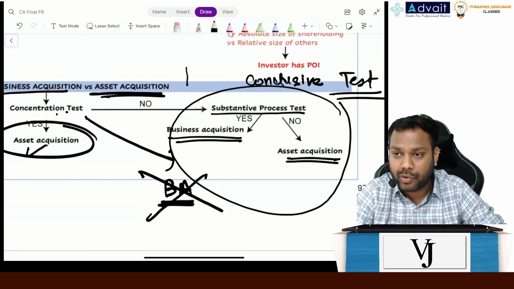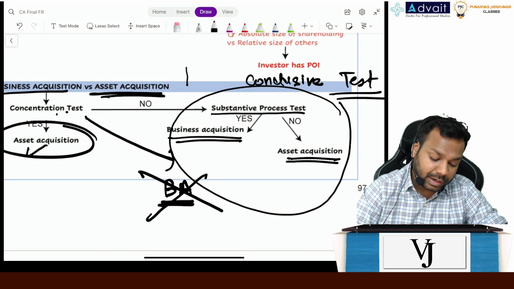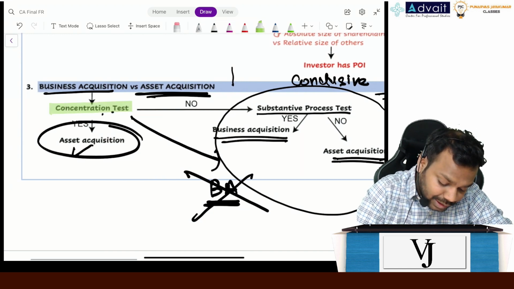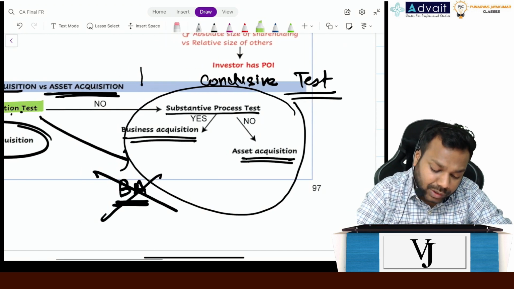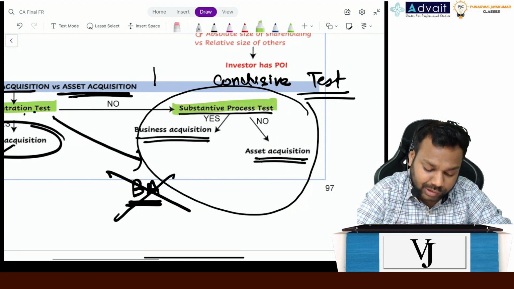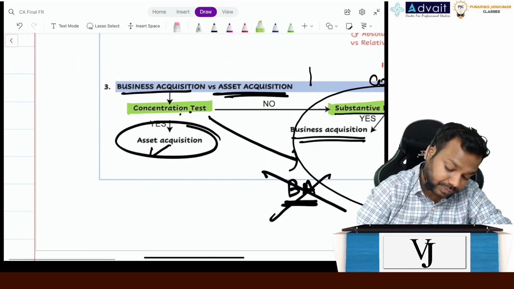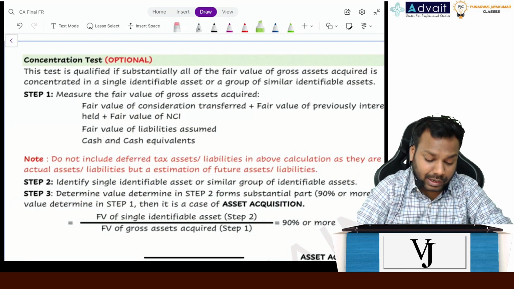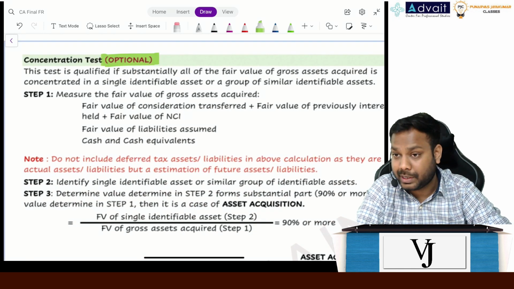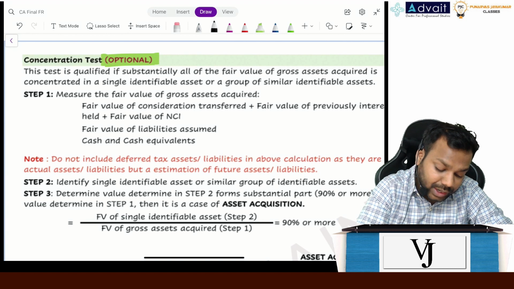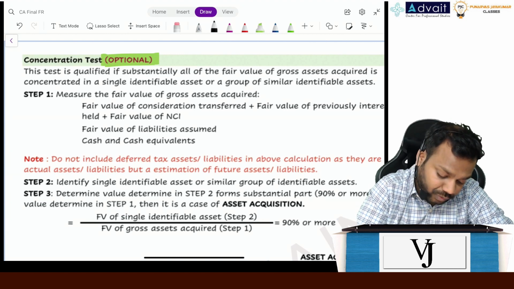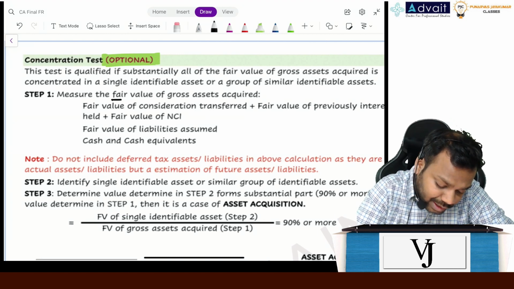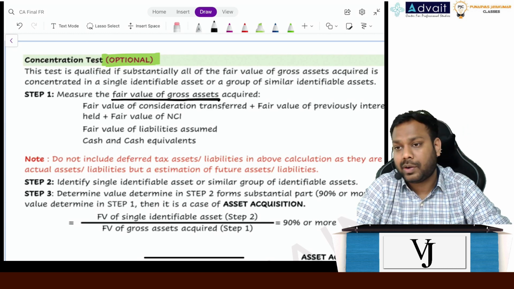Now comes the question. Definitely we understood the overall skeleton of it, but we need to understand the meaning of the concentration test and the meaning of the substantive process test. Now understand. The concentration test, as I said, is an optional test. When you are to do the concentration test, first and foremost, calculate the fair value of the gross assets that you have acquired.